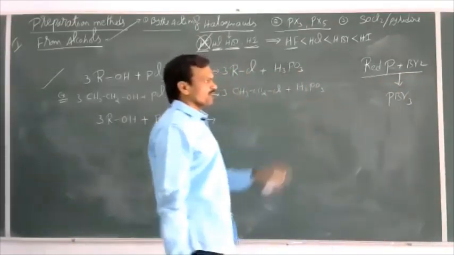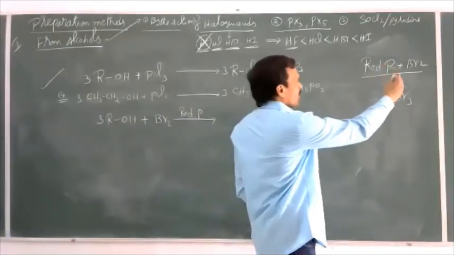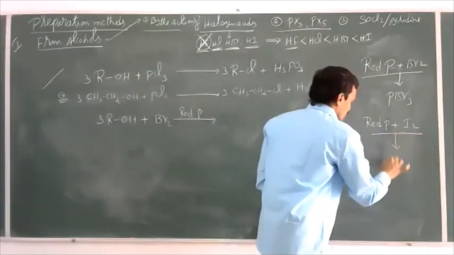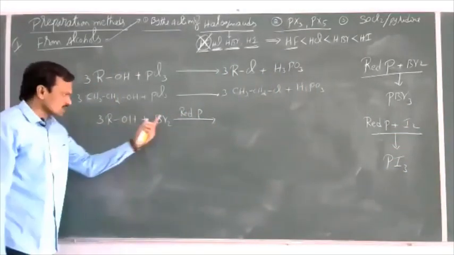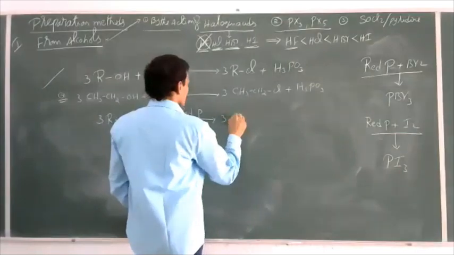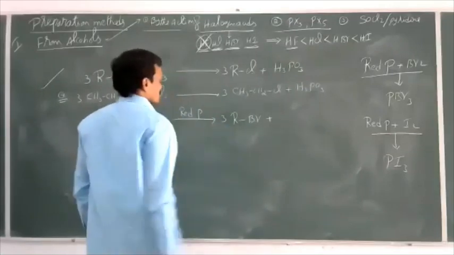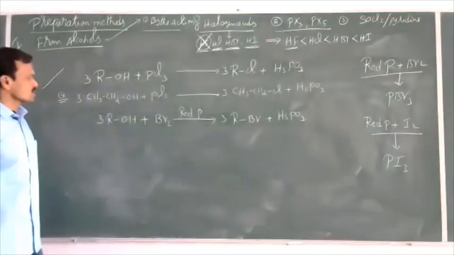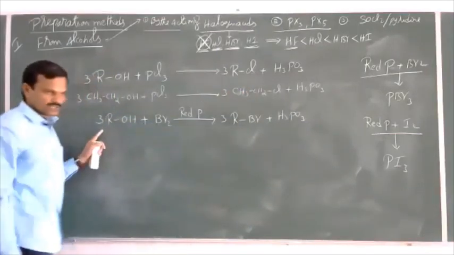Whatever PBr3 is required in this reaction is produced instantaneously in the reaction. Why? Because PBr3 as well as PI3 are less stable. Suppose we want PI3, in the same way, when red phosphorus is allowed to react with iodine, we can get PI3. So PBr3 is produced in situ. Then we can get 3 moles of RBr plus H3PO3. This is the preparation of bromoalkanes. Just replace R with ethyl group and write the equation as it is.